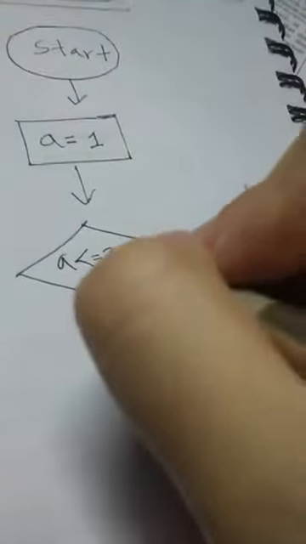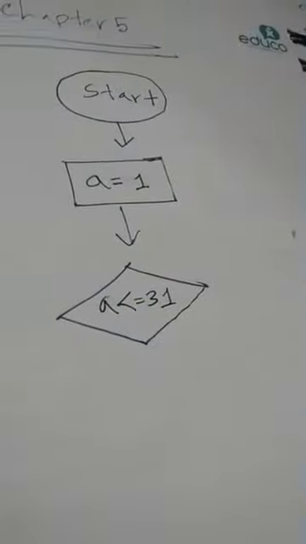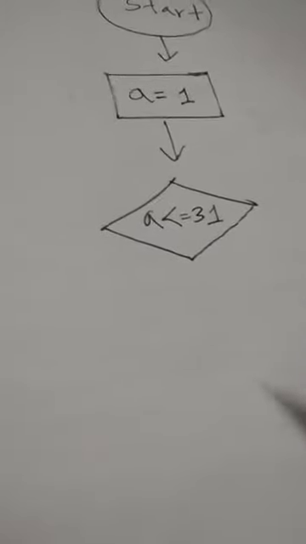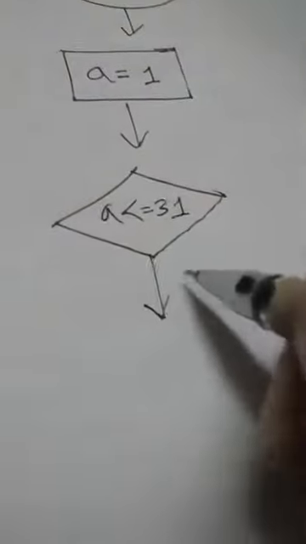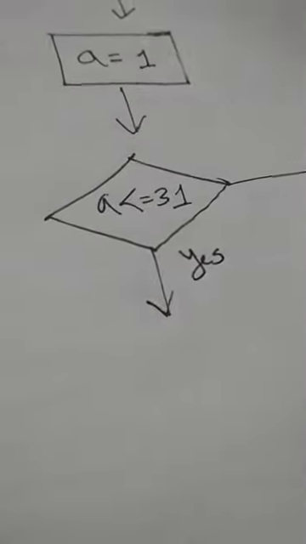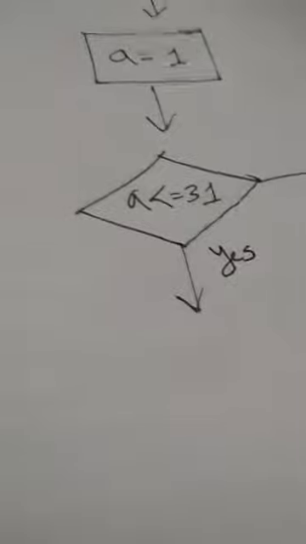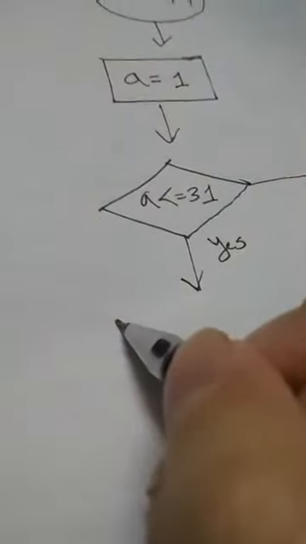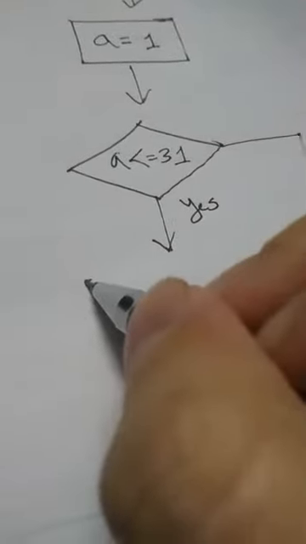So what will be the condition? How many days do we have? 31 days in December. The month of December actually has 31 days. So as long as A is less than or equal to 31, this loop is going to run. Now let's move on to the next line. If this condition is satisfied, I mean if this is yes, then what will happen? And if this is no, then what will happen? If this is yes, then we will immediately move on to a process.